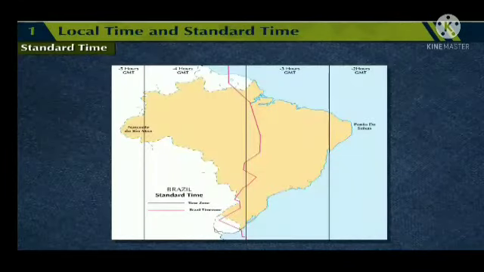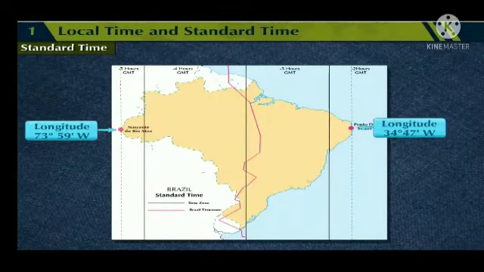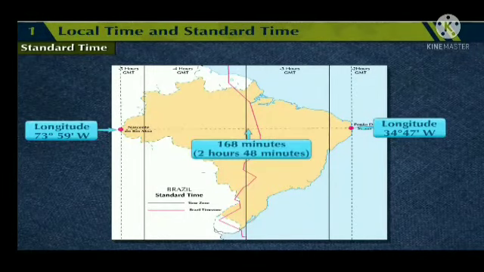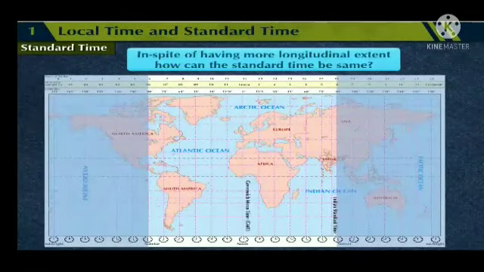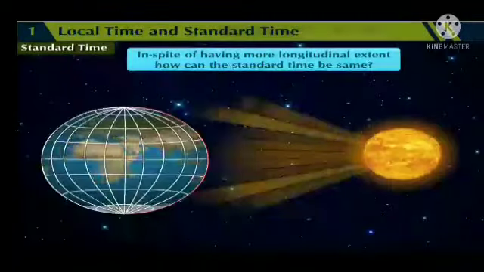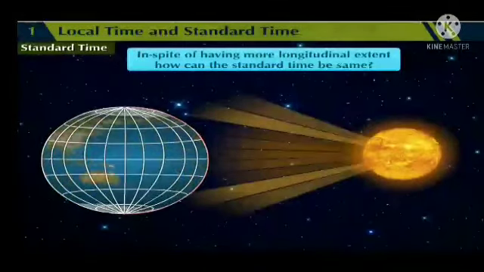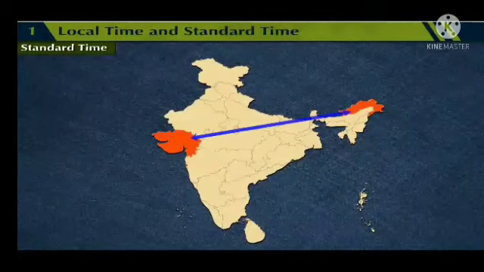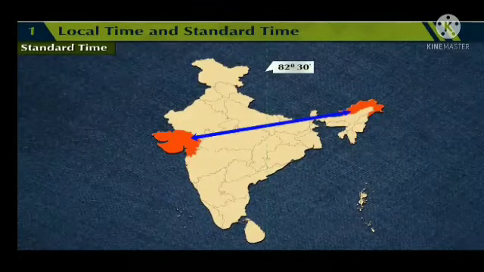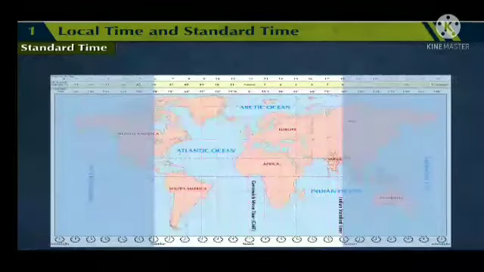We have just seen, if the difference between the local time at the extreme east and west longitude passing through a country is more than 1 or 2 hours, it is not possible to consider one standard time. So now tell, in spite of having more longitudinal extent, how can the standard time be the same? On a given longitude extending from North Pole to South Pole, noon time is the same at all the places. Hence, even though the longitudinal extent of a country is large, the standard time is the same. Think about it and answer.